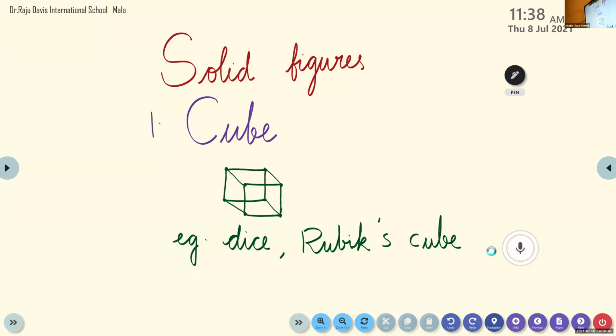So we have cube. First one is a cube. Dice having the shape of a cube, or Rubik's cube having the shape of a cube. In a cube, all faces are squares. Square means all the sides are equal. First solid figure we are discussing today is cube. C-U-B-E, cube.